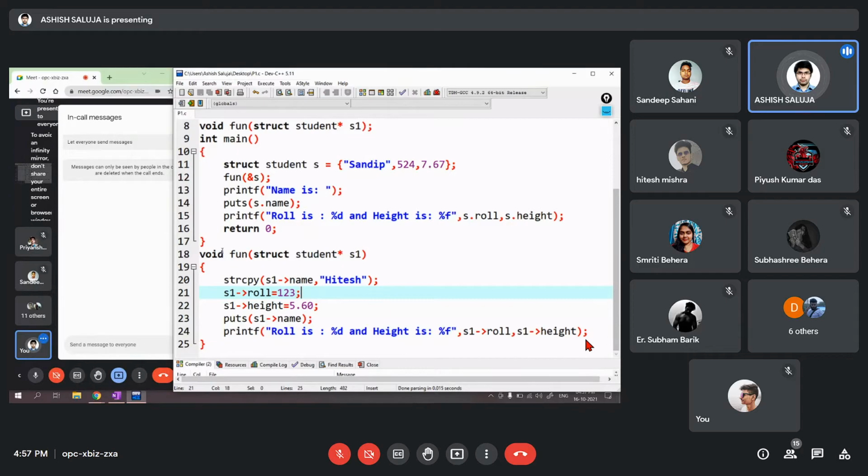You can also return the structure variable as well, no issues. You can write S1, you can return a structure variable. So will you all be able to do this now in the same way as we did as 0 1 1 0 1 1 1 and like 0 0 0 1 1 1 and 1 0 with this structure? 0 0 is okay, but what about 0 1 1 0 and 1 1? Yes sir. Everyone? Yes.